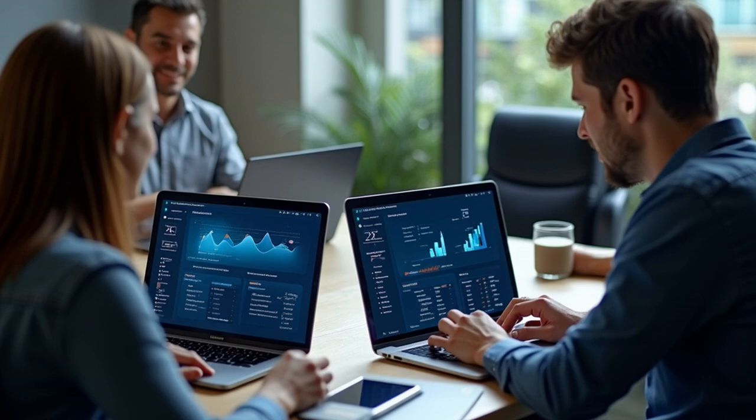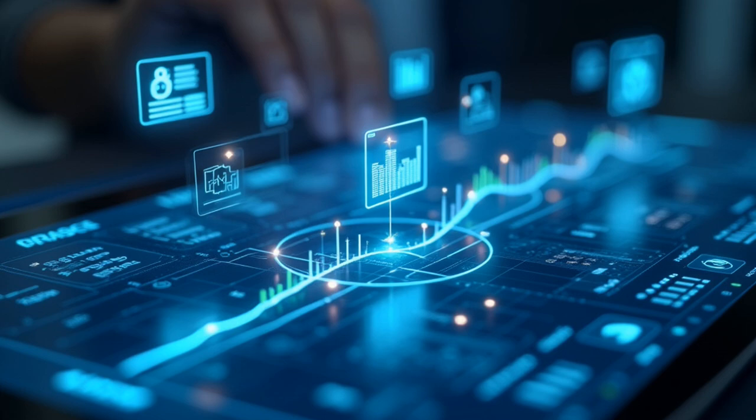Dive in, explore, and start building your strategy. Remember, winning isn't about working harder, it's about working smarter. And with Deepseek in your corner, you'll be doing just that.